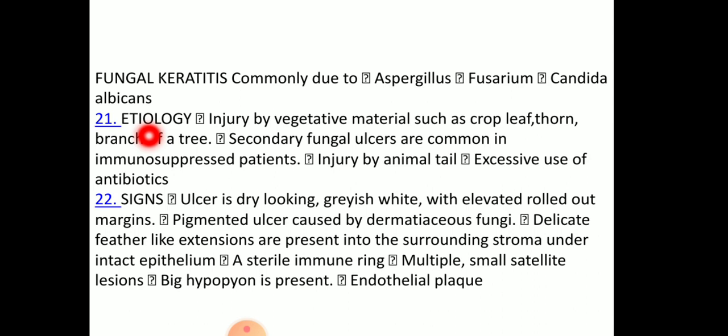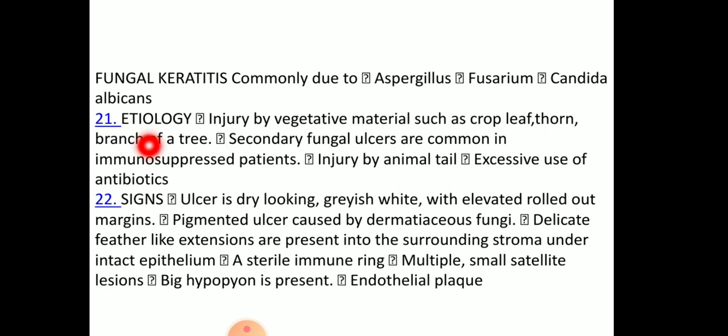The etiology in fungal keratitis is injury by vegetative material such as crop leaf, thorn and branch of a tree. Secondary fungal ulcers occur in immunosuppressed patients. Injury by animal tail and excessive use of antibiotics are other causes.